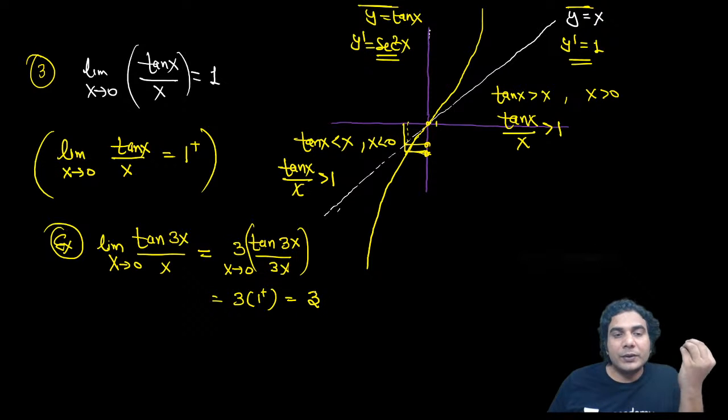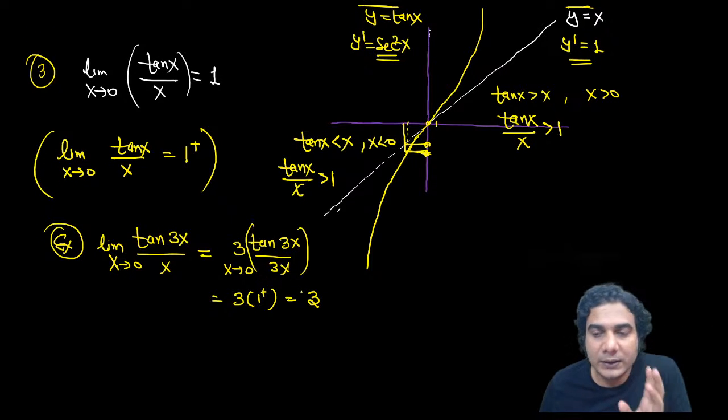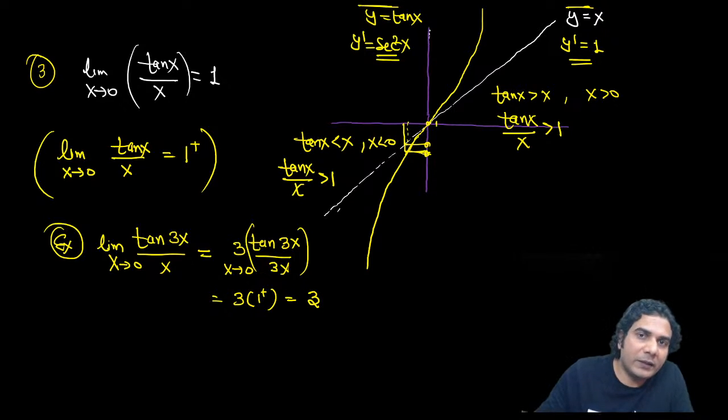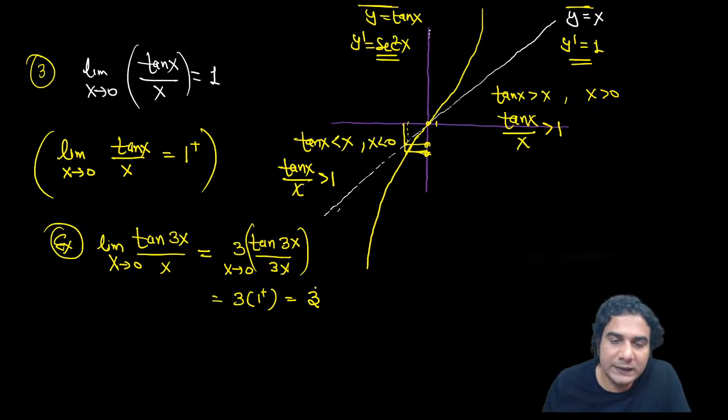So tan 3x upon x is 3 plus, which is not a proper way of writing, it's just to understand, okay? Remember that you will never see 1 plus in an answer. Whenever 1 plus is written, that means we are talking about the right side values of 1, okay? So the answer will always be given like this, that the limit is approaching 3, okay? A fixed number, a finite number. So it is a fixed number 3, and this limit is approaching 3. So I hope it is clear. I'll tell you another example.